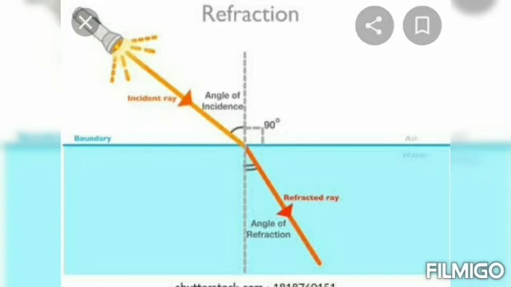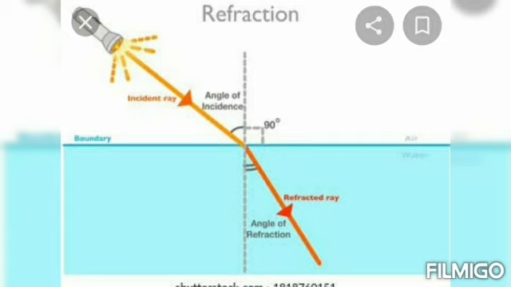Okay, look at this picture. Here incident ray and the refracted ray and normal are also given. Incident ray, refracted ray and normal. Why are you saying refracted? Here two media are there. What are the two media? Rarer media as well as denser media. In the rarer media only the incident ray is there.